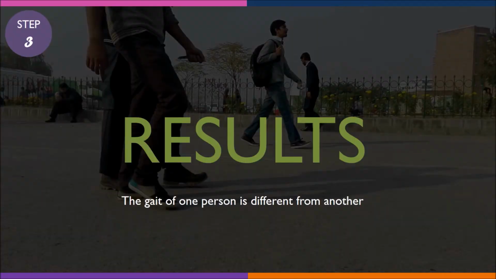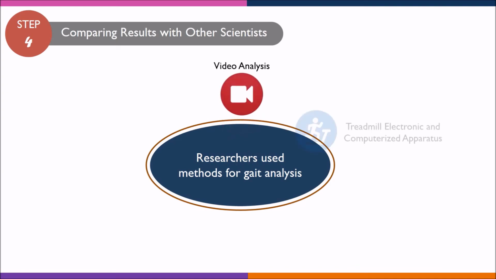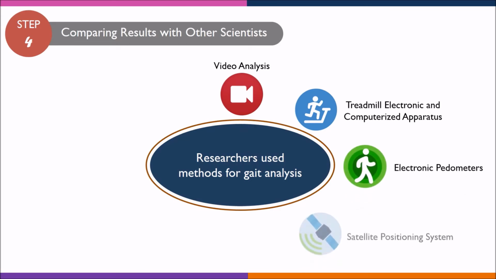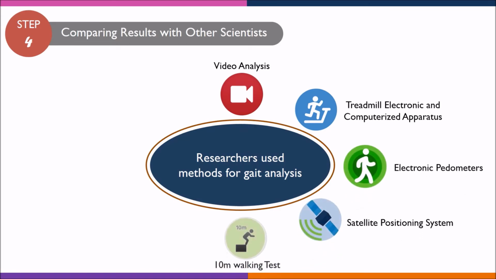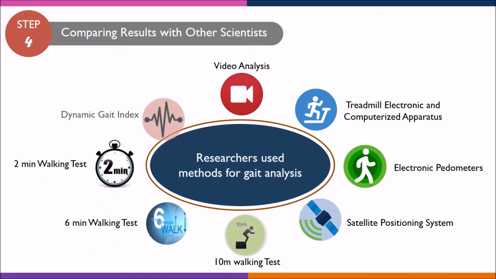Finally, we compared our results with other scientists. The researchers had used objective methods for gait analysis, which are following: video analysis, treadmill electronic and computerized apparatus, electronic pedometers, satellite positioning system, 10-meter walking test, 6-minute walking test, 2-minute walking test, dynamic gait index. Our results were very different from that of others because they had used complex procedures and systems.